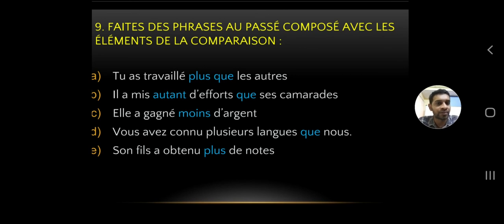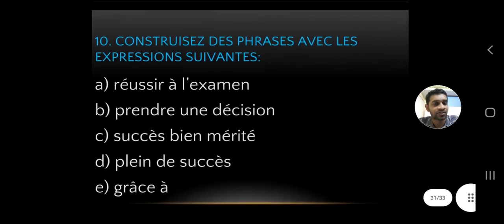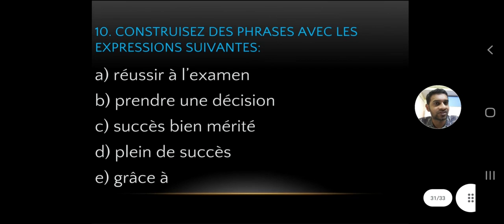So as I told you, better write the answers using a pencil in your notebook, so that if there is a mistake or anything, you can easily correct. And even when you're revising, that will be easy for you. And so this is actually the last exercise of this lesson. Construisez des phrases avec les expressions suivantes. You got to construct some sentences with the following expressions. Okay, make sentences. You got to do this.